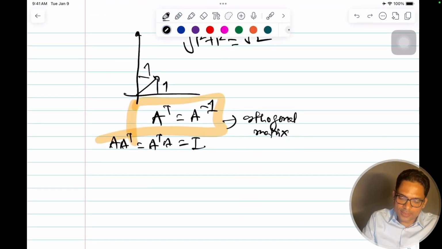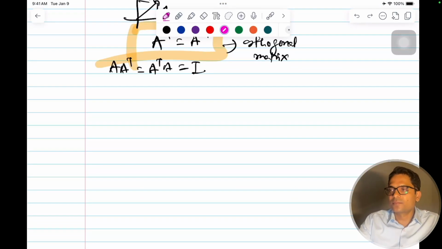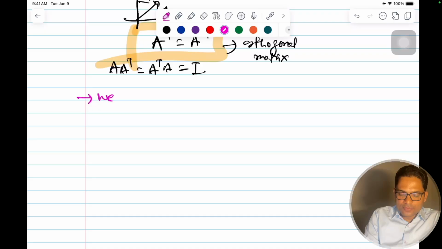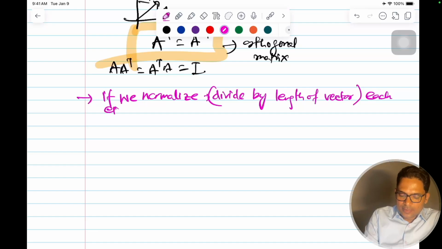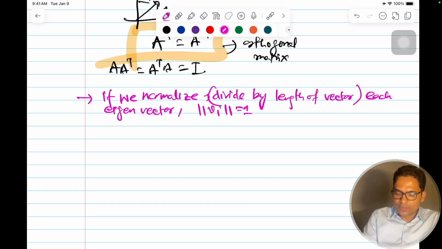So how do we do this? How do we write it? If we take orthogonal eigenvectors and then we normalize them, that is, divide by the length of the vector. If we normalize each eigenvector by their length, then the length of each vi will be equal to 1.